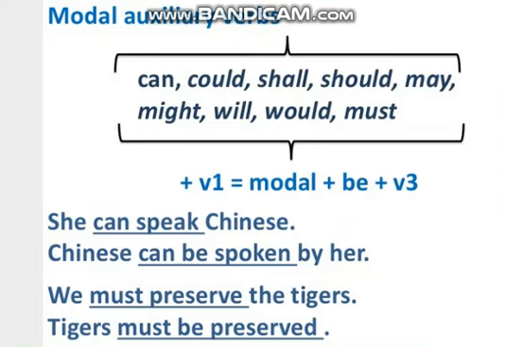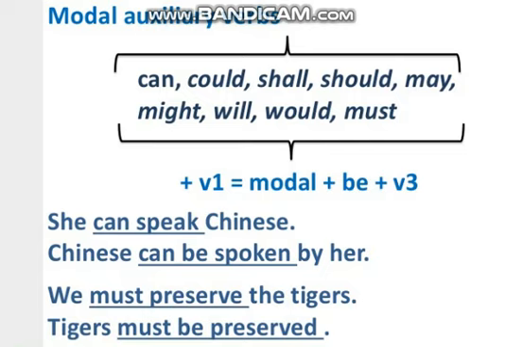Let's discuss some other types of sentences in which we have modal auxiliary verbs. You know, modal auxiliary verbs are those helping verbs which are used for request, advice, permission, possibility. So when such sentences are changed into passive voice, what rules are we going to apply?